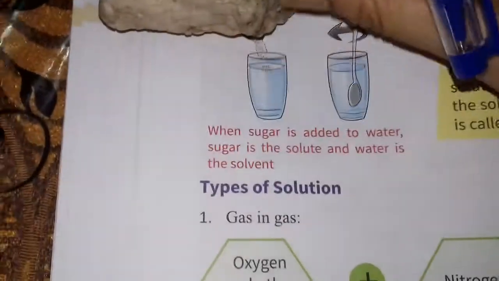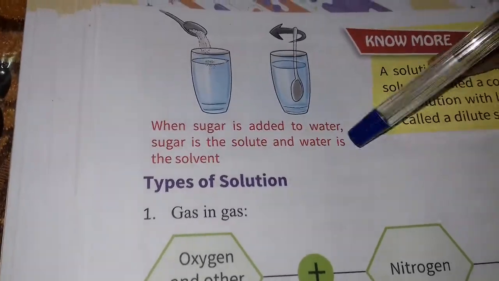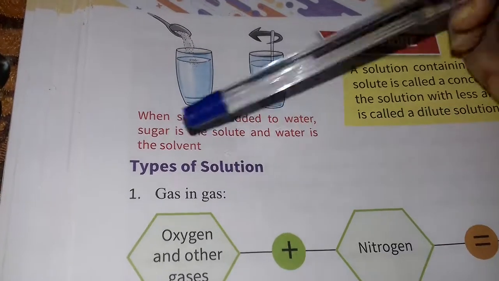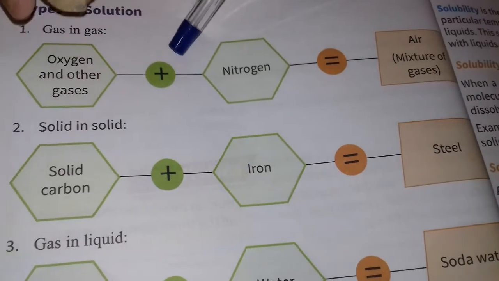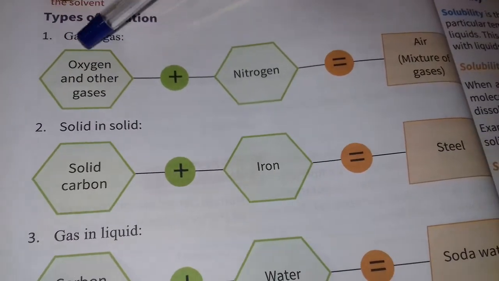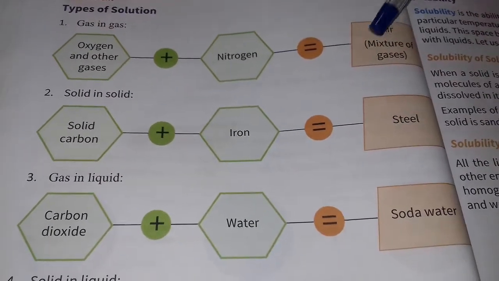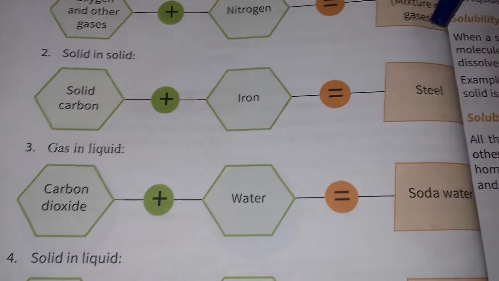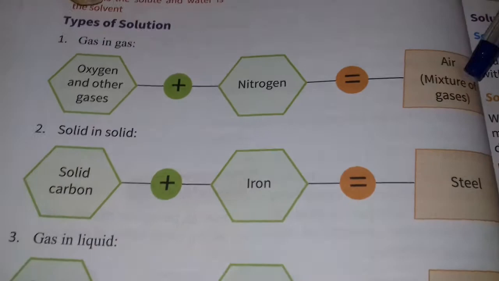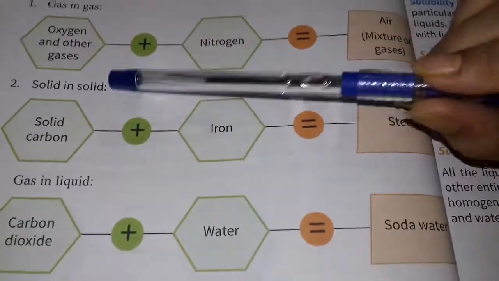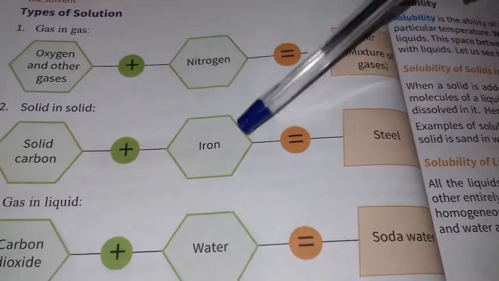When sugar is added to water, sugar is the solute and water is the solvent. And here are the types of solution. Gas in gas: oxygen and other gases plus nitrogen is equal to air, a mixture of gases. In air we can find oxygen, other gases and nitrogen too. So it becomes air.